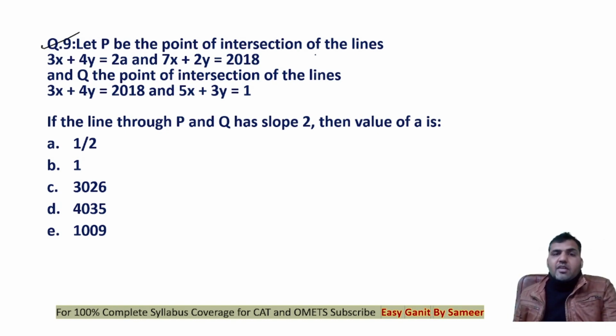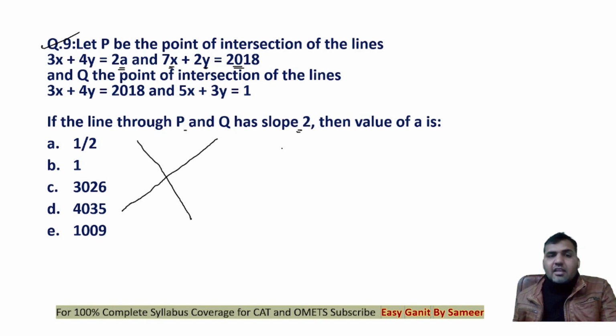Let P be the point of intersection of two lines, 3x plus 4y is equal to 2a and 7x plus 2y is equal to 2018. Q is the point of intersection of these lines, right? Now the line through P and Q has a slope of 2, then the value of a is. This question is actually very easy to solve, but very lengthy in calculation.